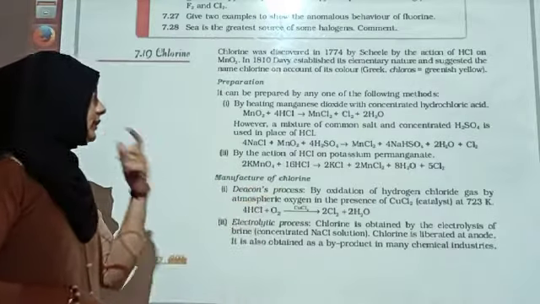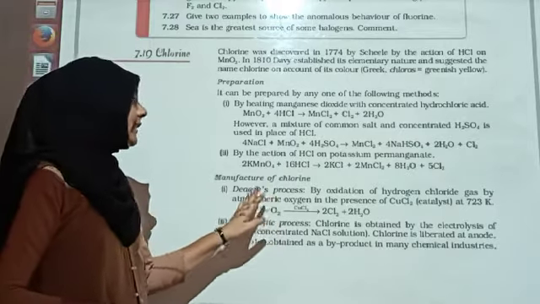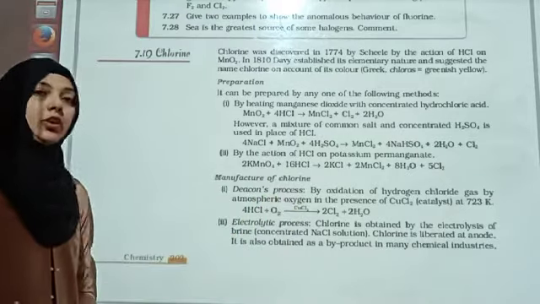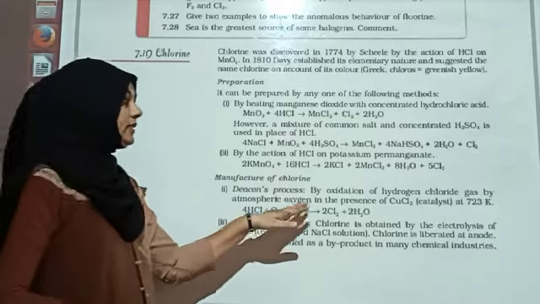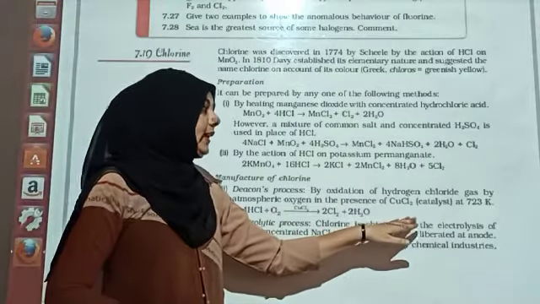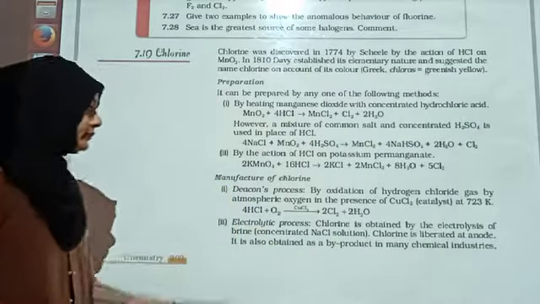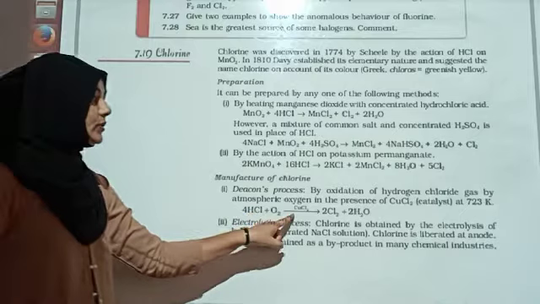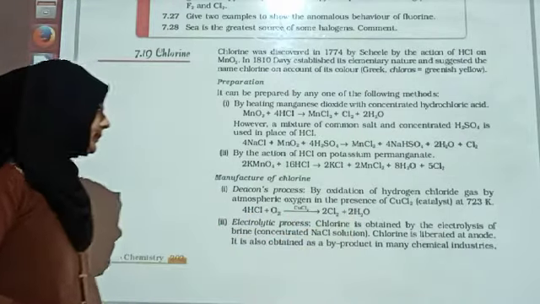Manufacturing of chlorine. Preparation used in manufacture: Deacon's process, by oxidation of hydrogen chloride gas by atmospheric oxygen in the presence of copper chloride, that is the catalyst, at 723 Kelvin. HCl plus O2, CuCl2, that gives you 2Cl2 plus 2 moles of water.